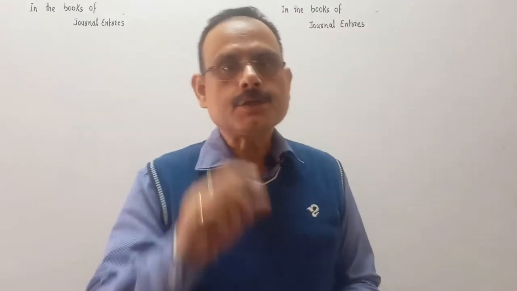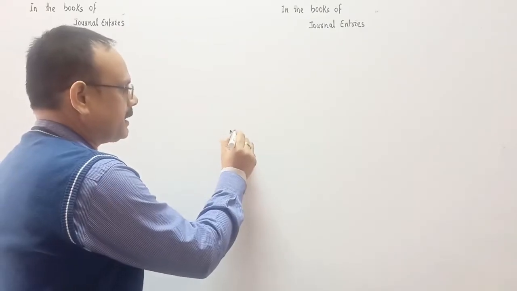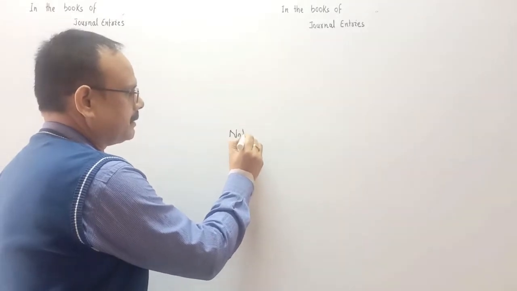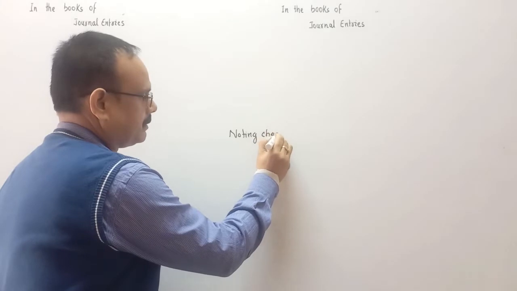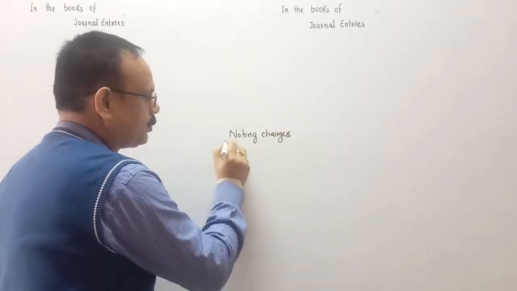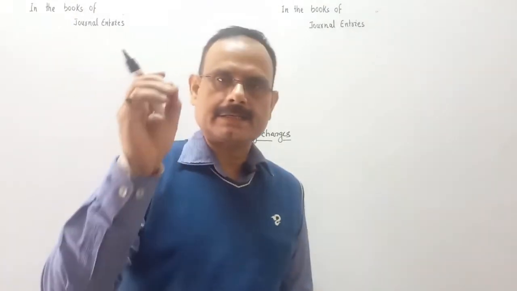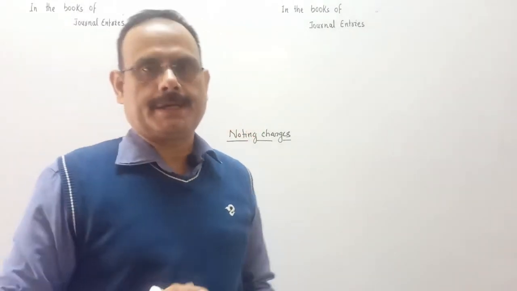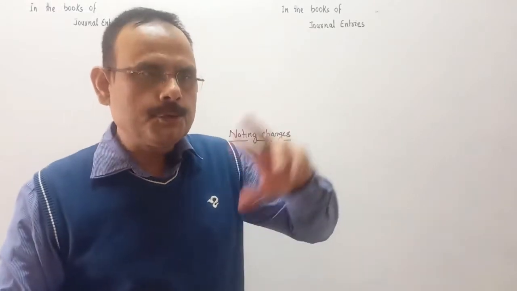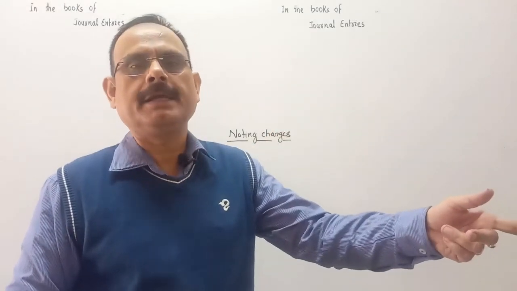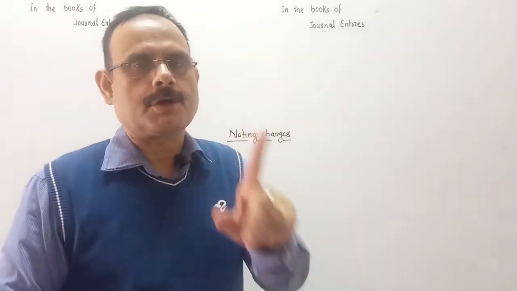The next is noting charges. I am talking about noting charges. What is noting charges? This noting charges means when the bill is dishonored on the due date, when the drawee failed to pay or refused to pay the amount of the bill on the due date, it means the bill is dishonored.